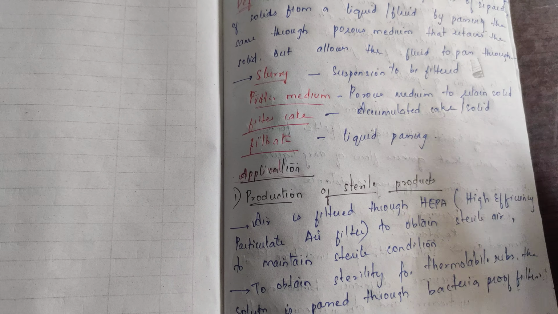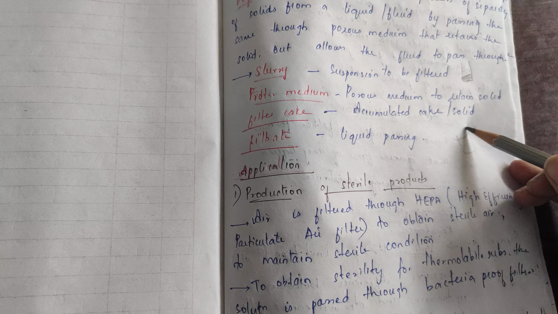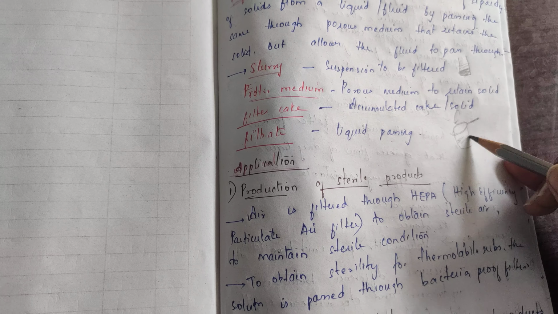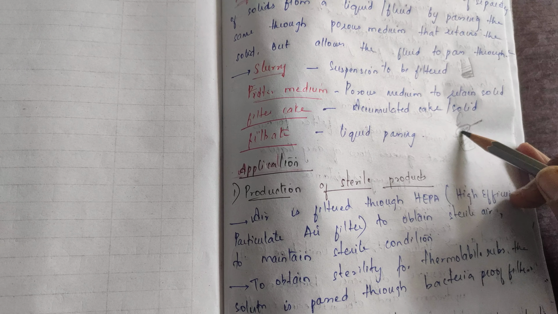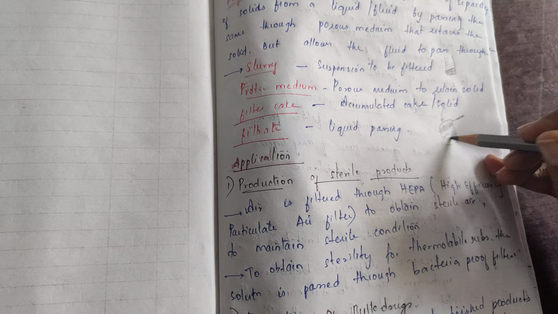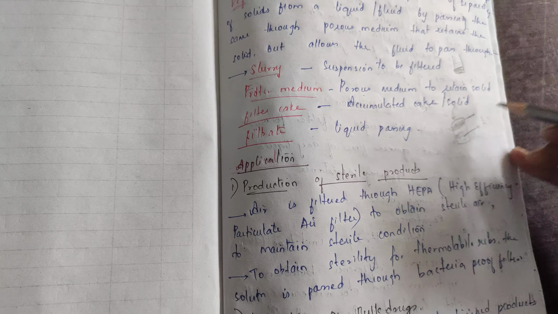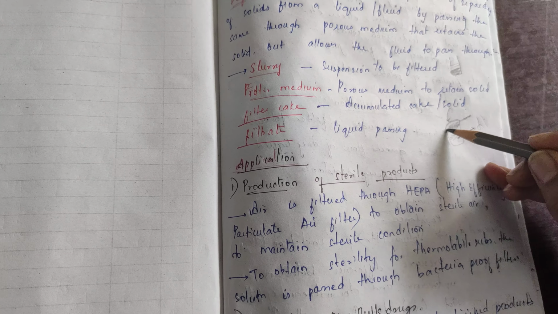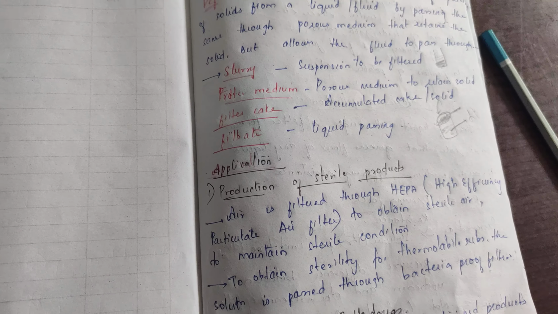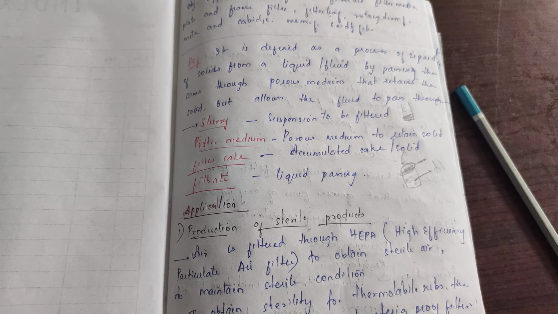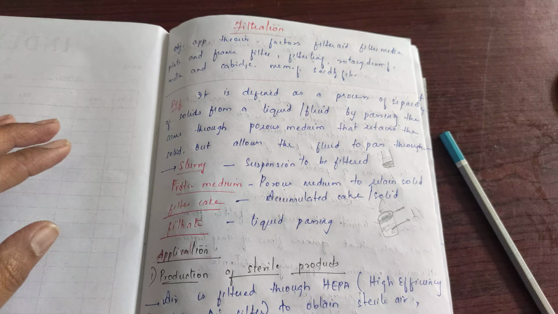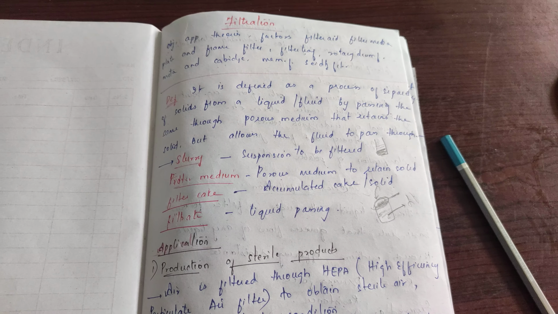Like while making a decoction, whenever we use a strainer for passing the liquid, the solid particles which are retained on the strainer are called the filter cake, and filtrate is nothing but the liquid which is passing. This is the filtrate. Okay, the slurry, filter medium, filter cake, and the filtrate. These are the four terms which are used commonly in filtration, and this should be known perfectly: what is filter medium, what is filter cake, and what is filtrate.